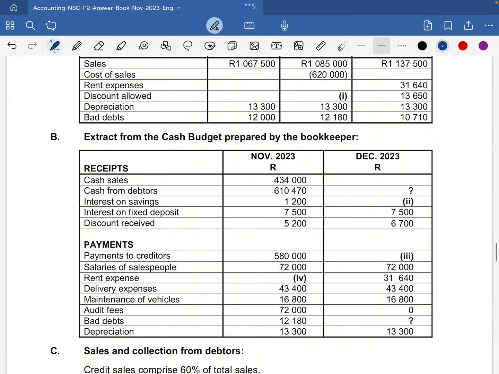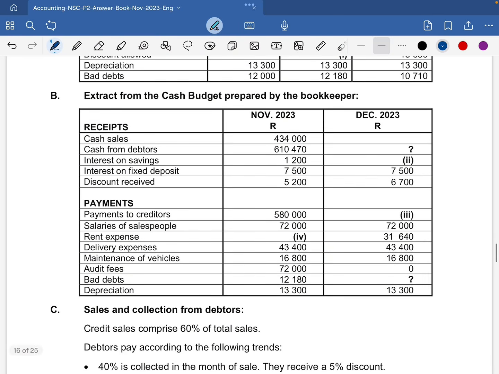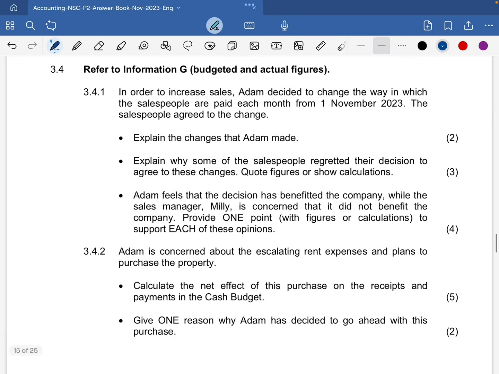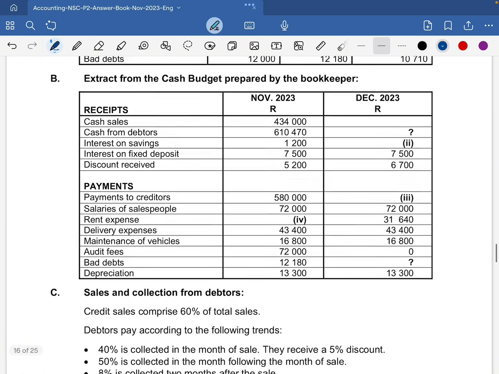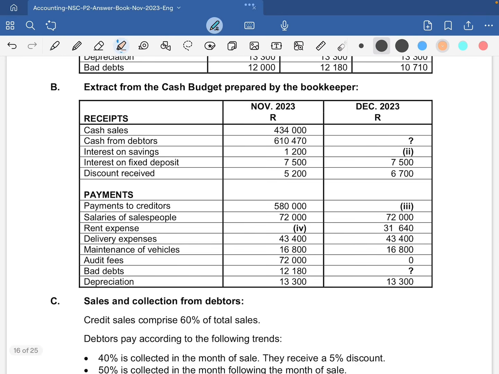In information B, we're given an extract from the cash budget prepared by the bookkeeper. We are given the receipts and payments along with the November 2023 balances and the December 2023 balances. For the first bullet point, we're looking for two items incorrectly recorded in the cash budget. The first thing we could be looking at here is our discount received.